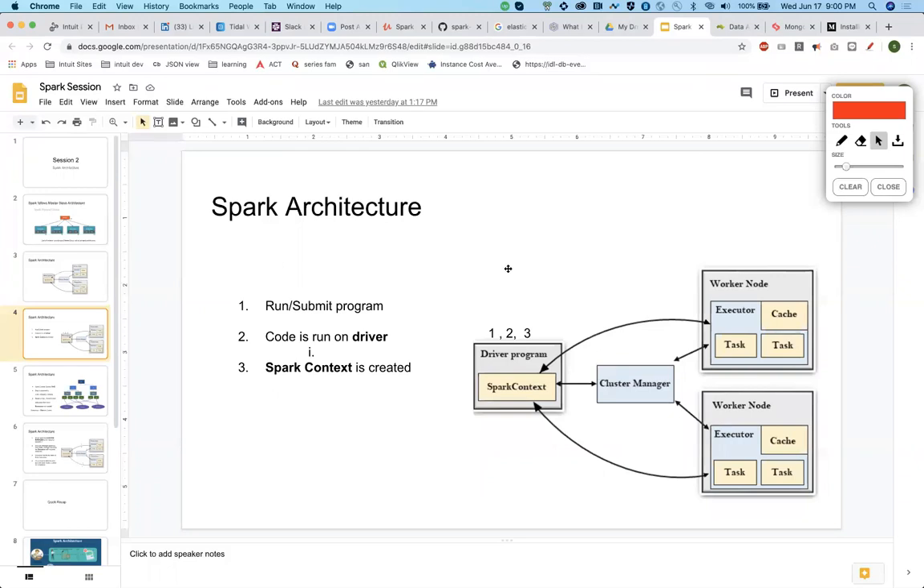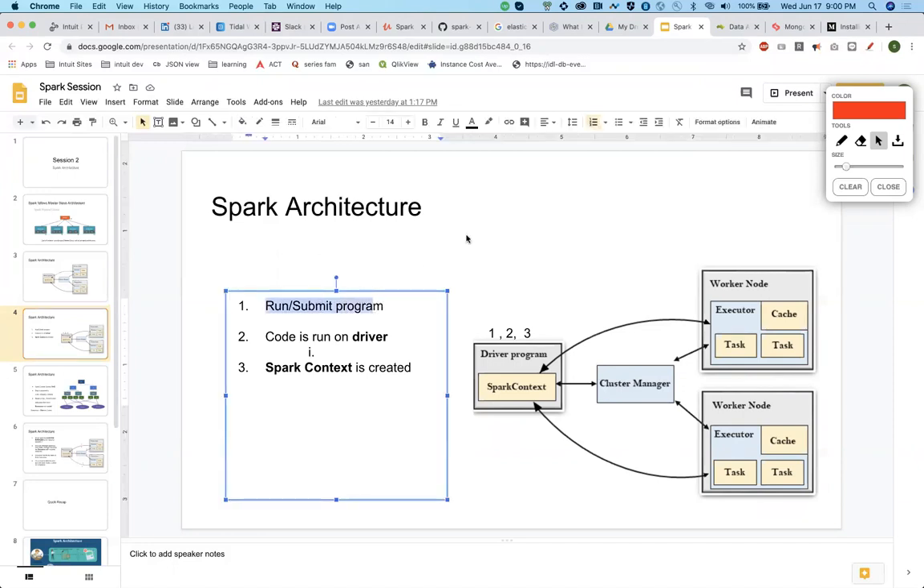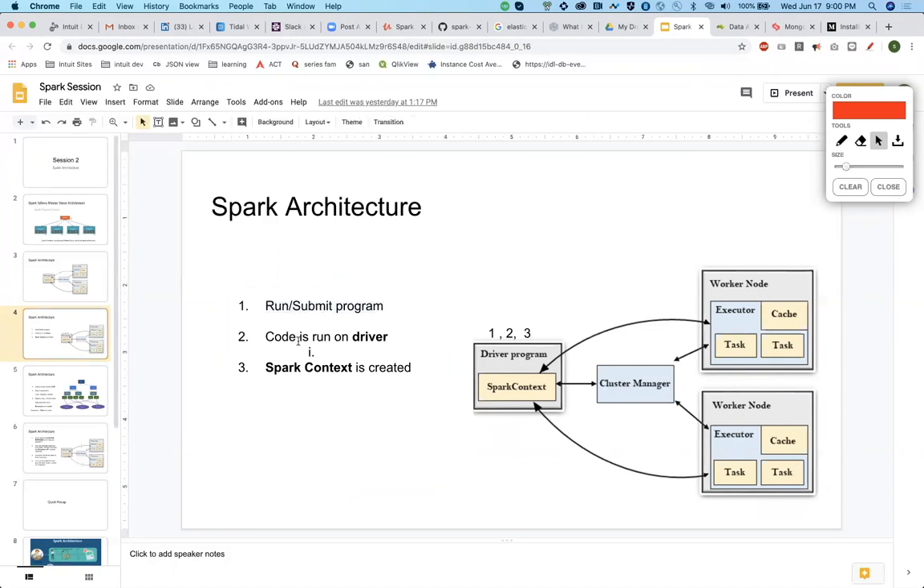All right. So let's say you have some code ready with you, and you say, go and submit my program. Now what happens over here is you have a particular code. This code is first sent to the driver. The driver gets the code.